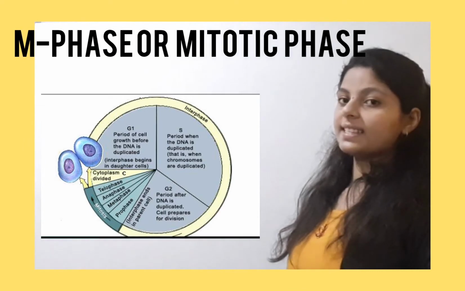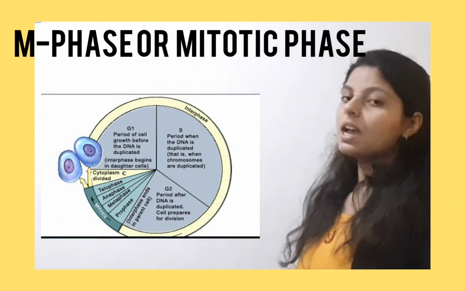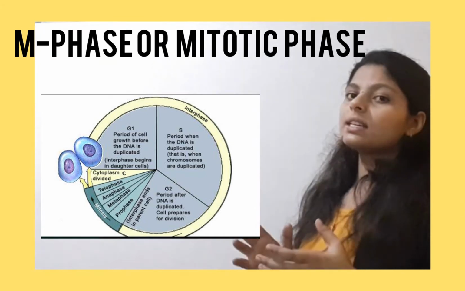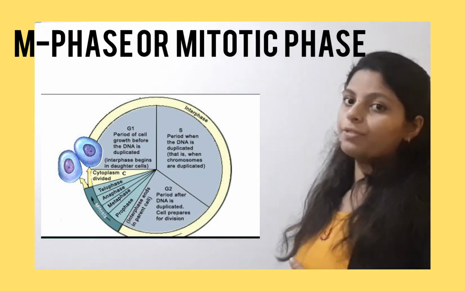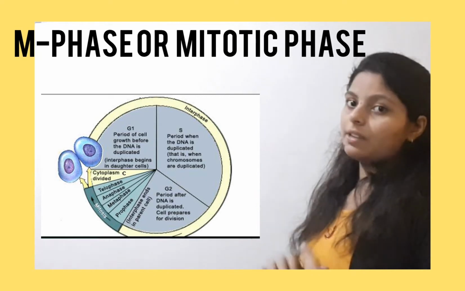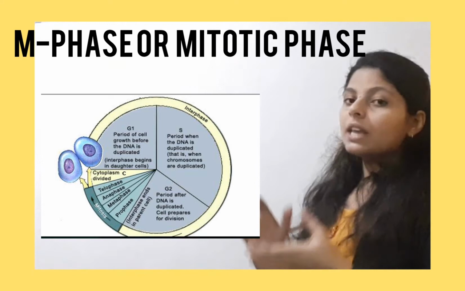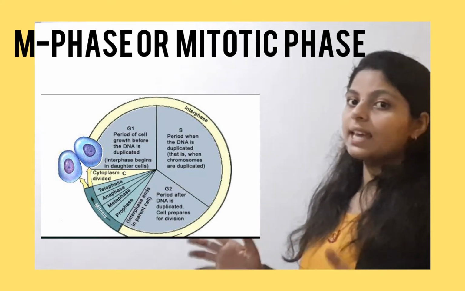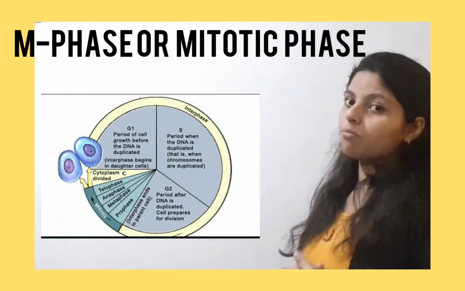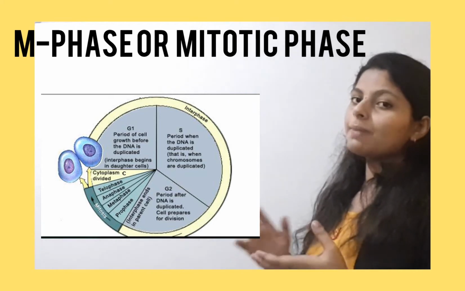In this video, we will discuss the M phase, that is, the mitotic phase after the interphase. Let us define it first. It is nothing but the division of the parent cell. The parent cell will first grow and then divide. After dividing, two daughter cells are formed. These two daughter cells have the same similarities as their parent cell and the same number of chromosomes. This all happens in the M phase, that is, the mitotic phase.